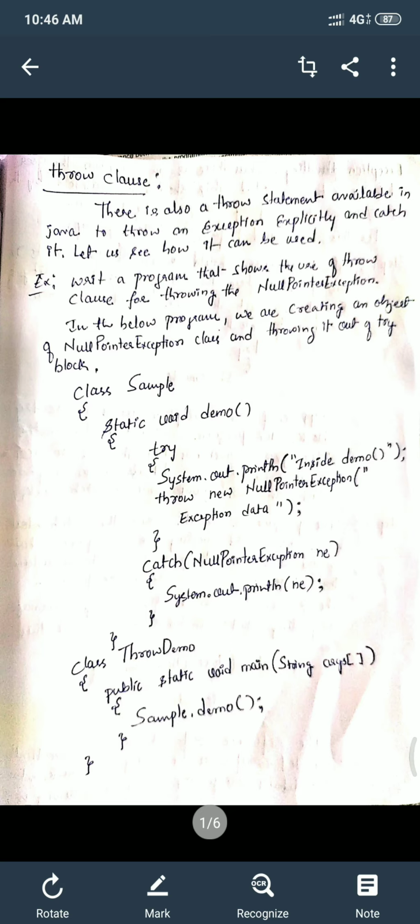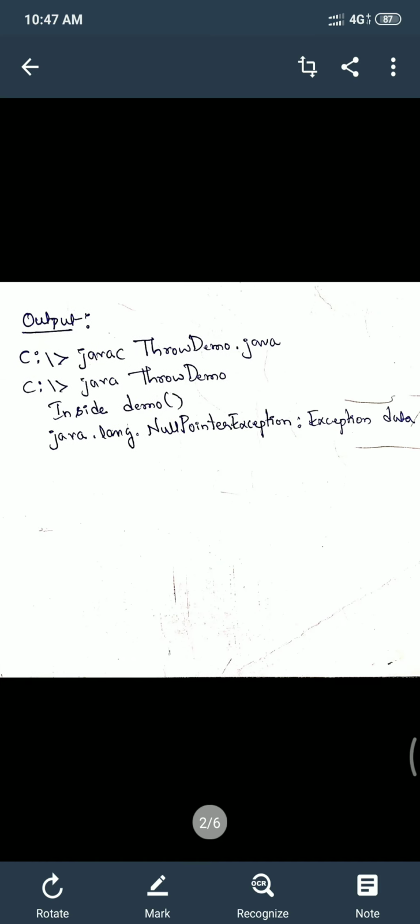The reason why I invoke a method by using class name is because it is declared as static type. As we all know, a static method should be invoked by using class name dot method name. If concrete methods are used, they can be invoked by using object dot method. Now let us look at the output of this program. When you run this, you get a message stating inside a demo and the exception details java.lang.NullPointerException. I hope you understood the concept of throw clause.